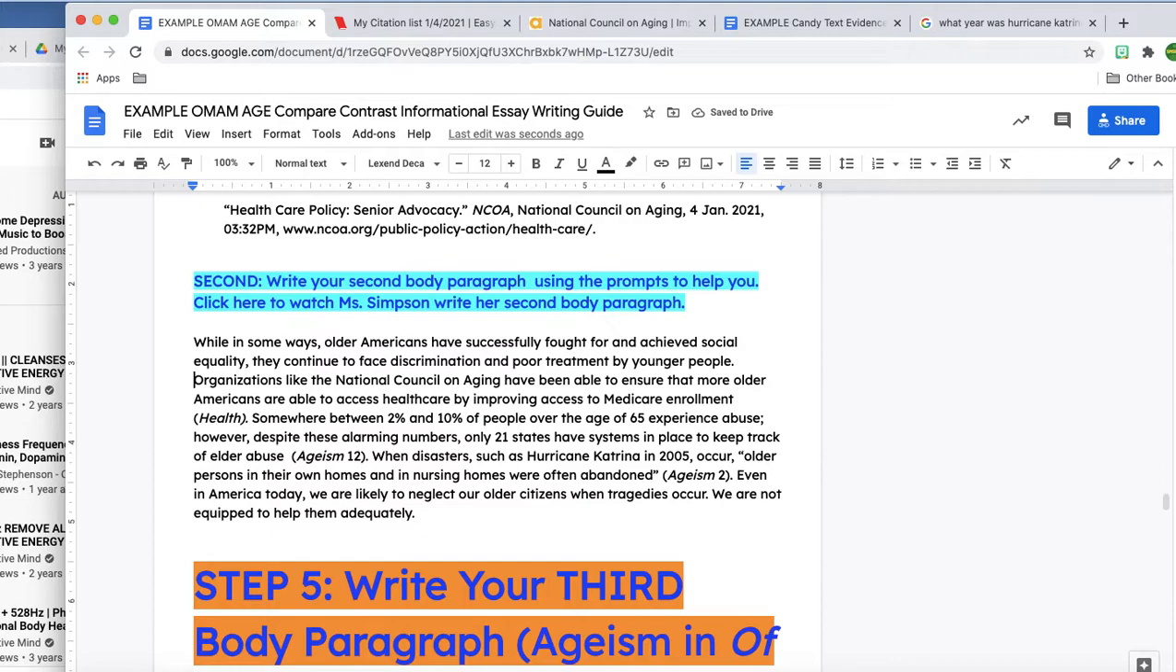Okay, so now I actually have a paragraph. I need to indent this first line. So now I've got a rough draft of my second body paragraph. Looks pretty solid, and it looks like I'm going to be ready to go on to my third body paragraph next.